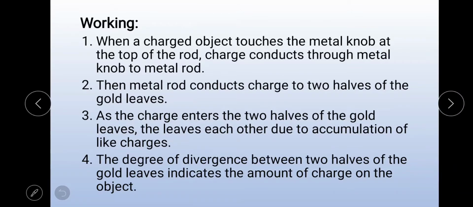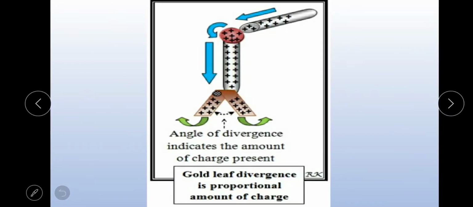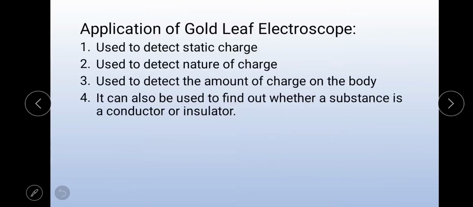The fourth point is that the degree of divergence between the two halves of the gold leaves indicates the amount of charge on the object. This diagram shows that the angle of divergence indicates the amount of charge present. Next is applications of the gold leaf electroscope.